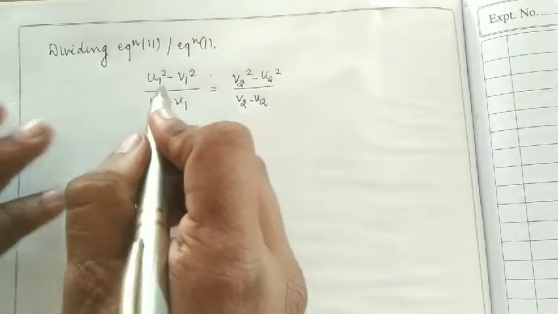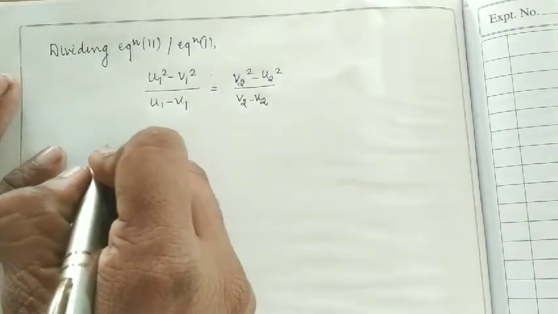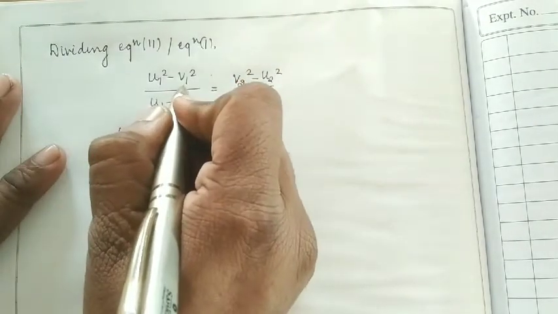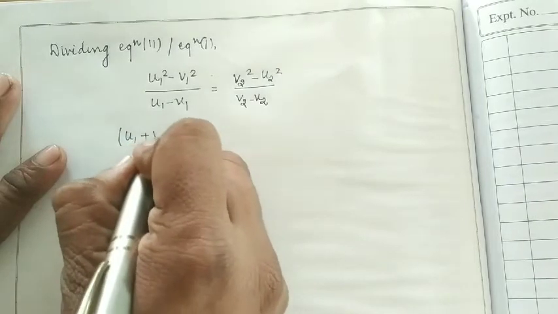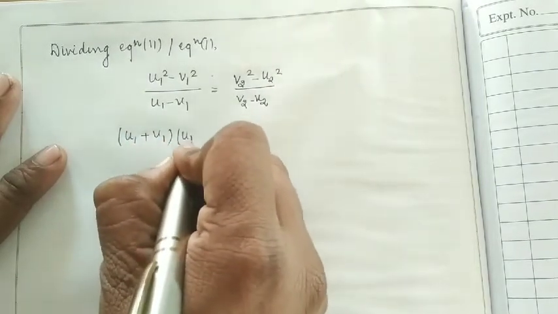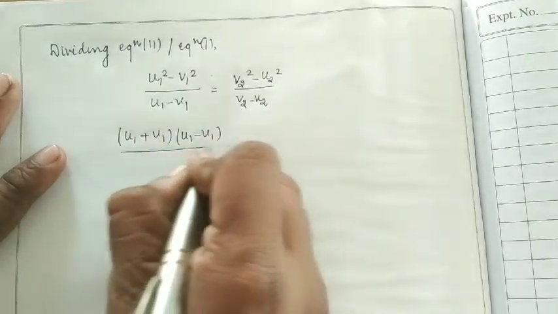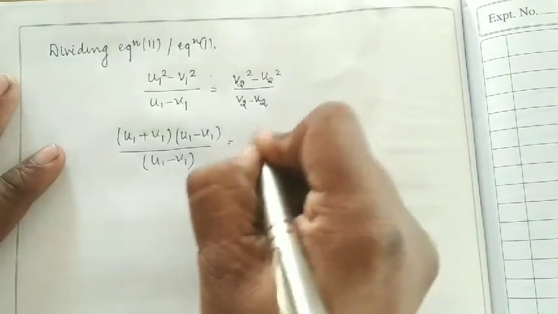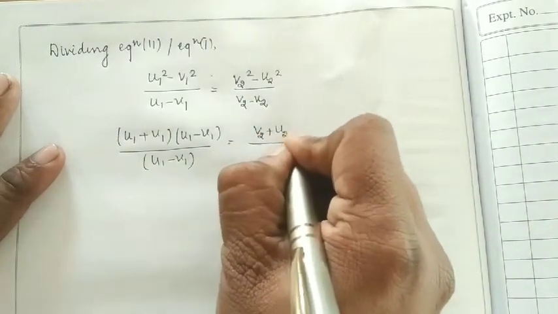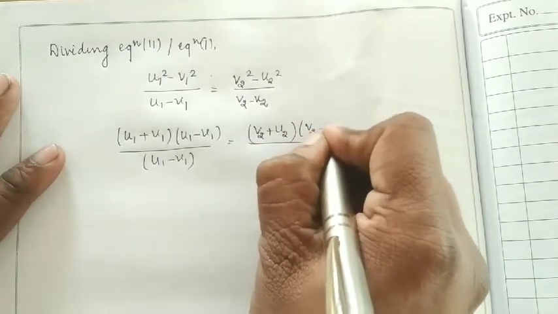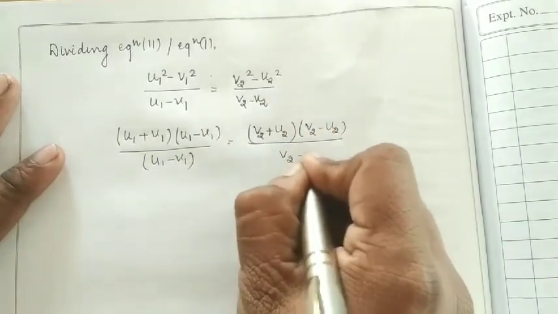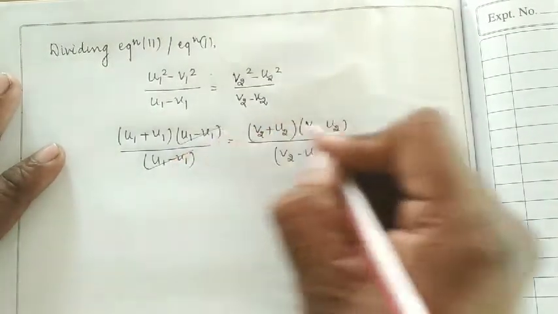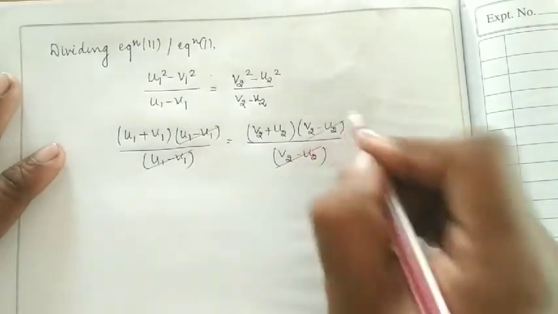Students, as we know that a square minus b square is equal to (a plus b)(a minus b), so it can be written as (u1 plus v1)(u1 minus v1) upon (u1 minus v1), and (v2 plus u2)(v2 minus u2) upon (v2 minus u2). So from this we can see that u1 minus v1 and v2 minus u2 cancel out.